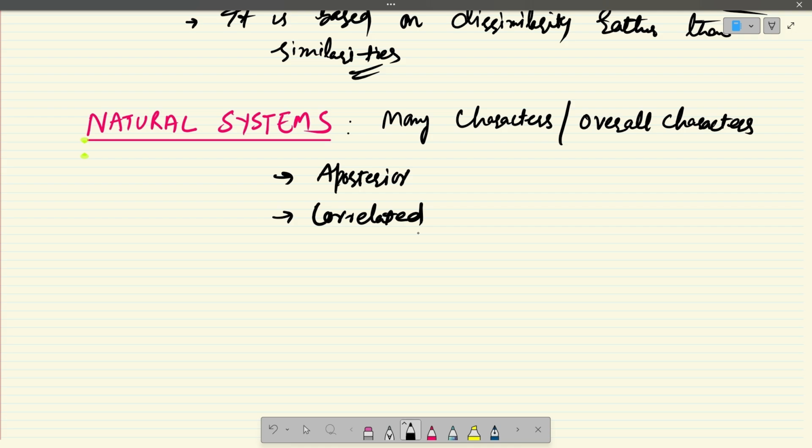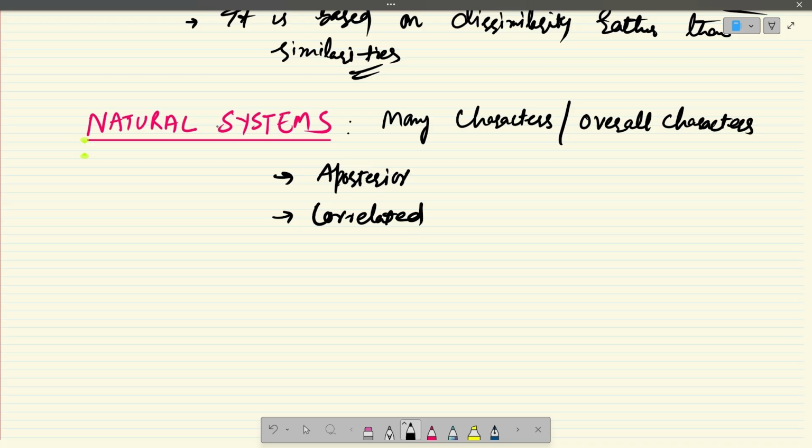And these organisms are then classified into various groups which are inclusive in nature, where many species are grouped together in a single genus, and many genera are grouped together in a single family, and so on. That is the inclusive nature of classification. So the characters selected here are weighted by their selection, and the employment over those not selected is done intuitively by the taxonomist. That means which characters we should use for classification and which should be given weightage is done by the guesswork, by the intuition of the taxonomists.